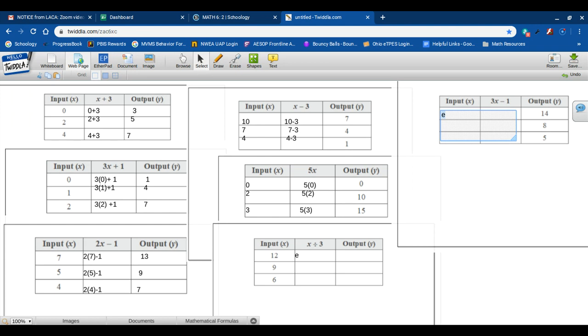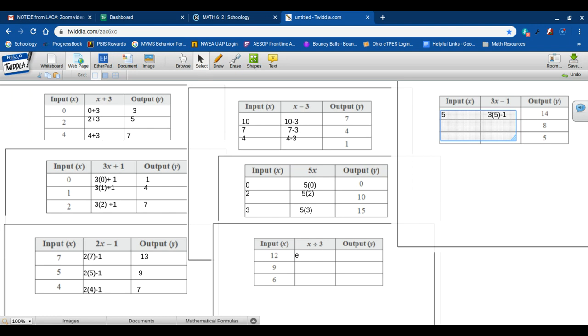So if I think 14, and then I'm going to add 1, I get 15. So then I'm going to divide by 3, and that's going to give me 5. So let's try 5 here. So I'm going to do 3 times the x value of 5 minus 1. 3 times 5 is 15, minus 1 is 14. Yeah, it worked.